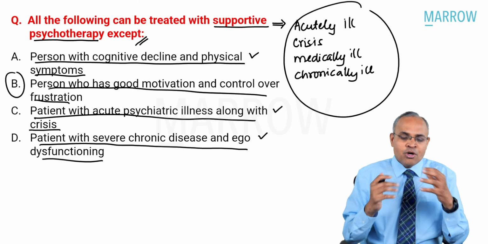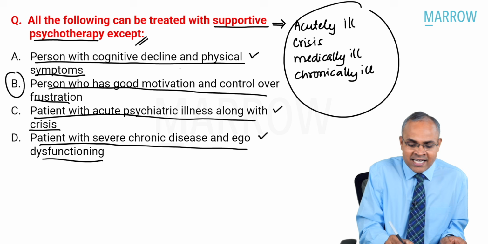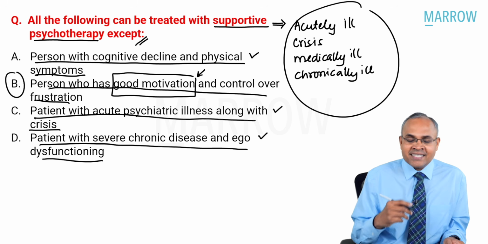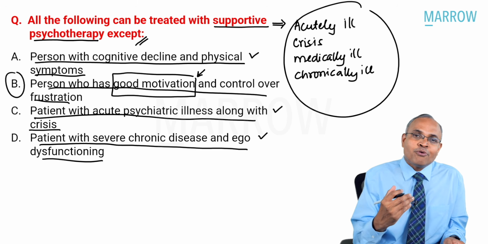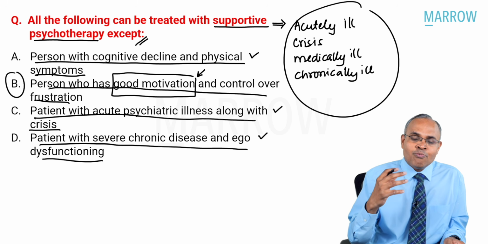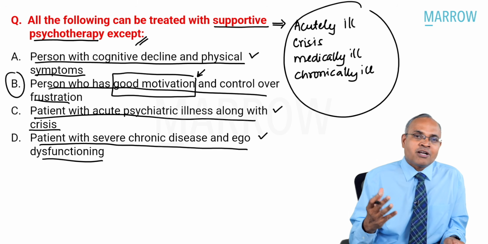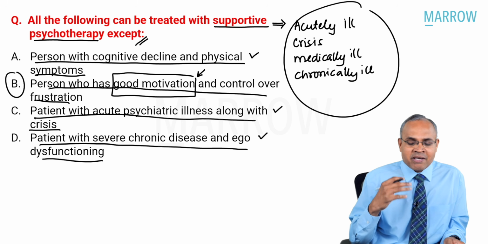So, in anybody who has good motivation, who is willing to work on things, who is very capable of understanding things, in fact, you would not just do supportive psychotherapy. You will do more individual, intensive psychotherapy based on what is required, whether it's interpersonal psychotherapy, cognitive behavior therapy, dialectical behavior therapy, or anything.